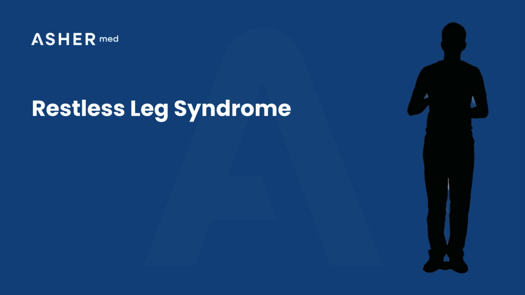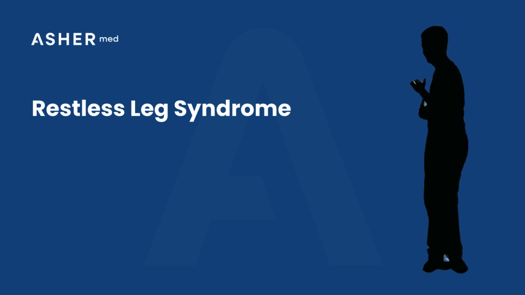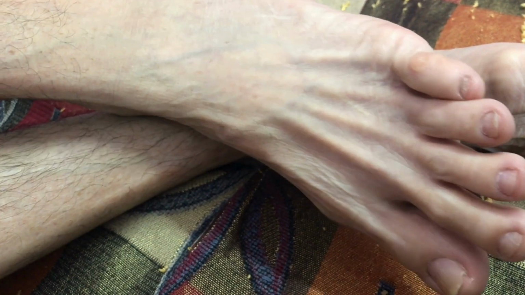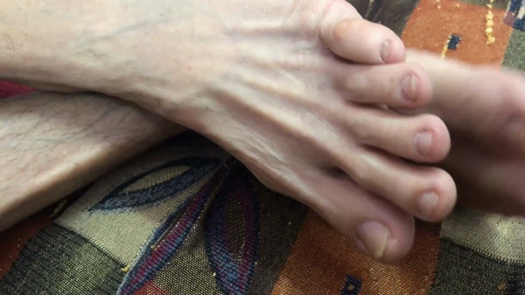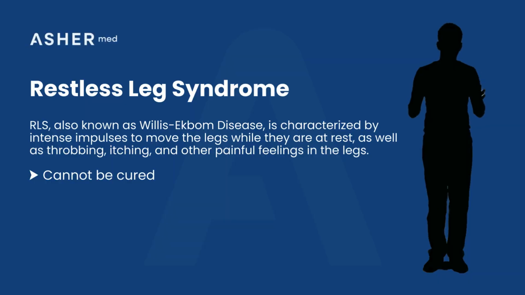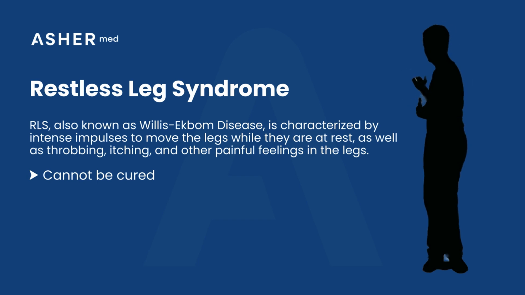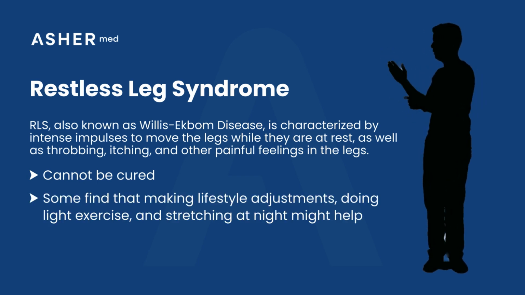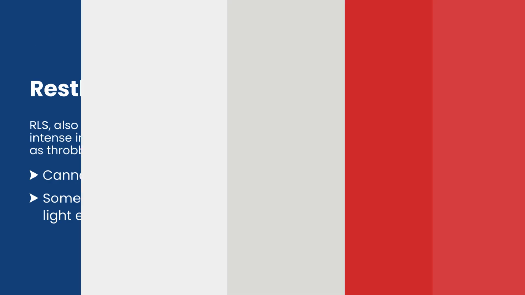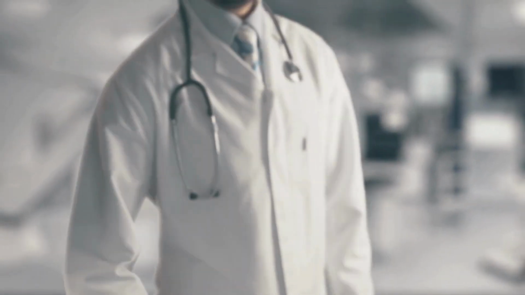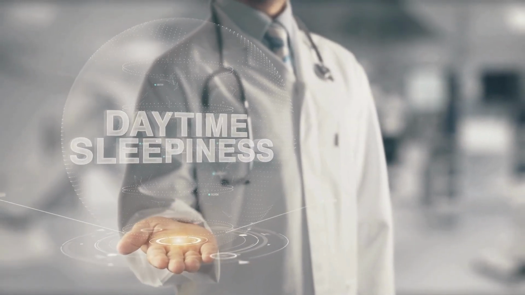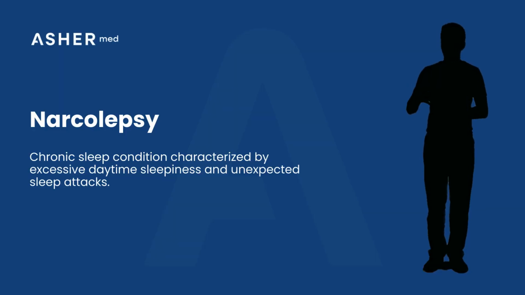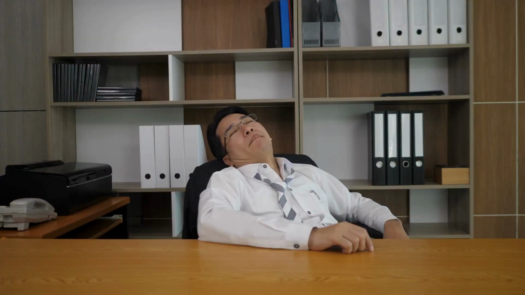Restless leg syndrome. RLS, also known as Willis-Ekbom disease, is characterized by intense impulses to move the legs while they're at rest, as well as throbbing, itching, and other painful feelings in the legs. People with RLS are more likely to have issues with falling and staying asleep, since their symptoms are often worse while lying in bed. RLS cannot be cured, although some patients find that making lifestyle adjustments, doing light exercise, and stretching at night might help them manage their symptoms.